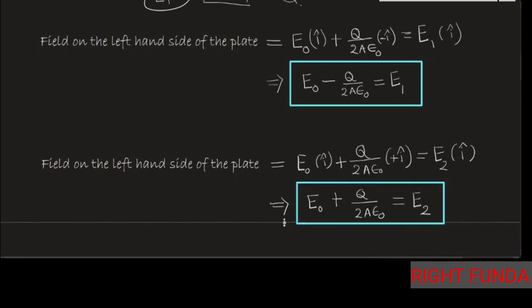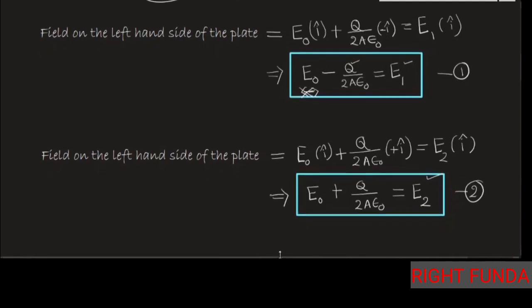So these two equations are there. I call this equation number 1, and I call this equation number 2. From these two equations, what is the question? The charge Q is not given to us. Neither the E naught is given, but the external field is there, and this E naught is not given. The charge is also not given. What is given? The net electric field on the left hand side and right hand side, these two are given. So basically we need to calculate these unknown quantities that we have taken. So how to calculate this?